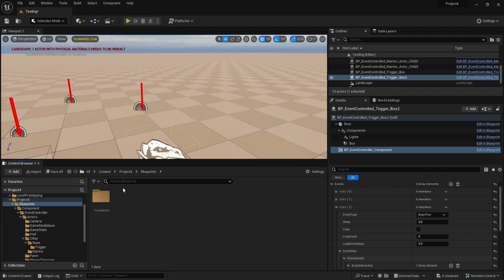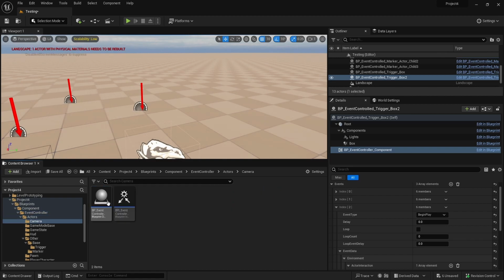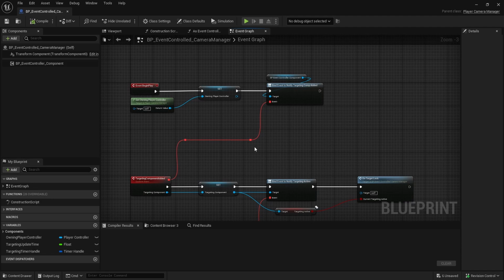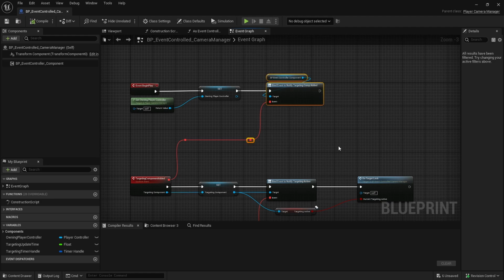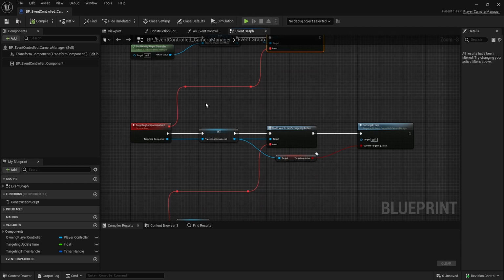What I mean by that binding is that if we open up the camera, let's say, for the targeting, just to show you an example of how this would work. So your actor, whatever actor you want to use, right? This does not have a specific actor. All you have to do is add this event controller and bind to whatever endpoints. Now this event controller has a lot of endpoints for all the components. So you bind to the component added. When it's added, you do something, you set the variable, and then you can bind off of this.